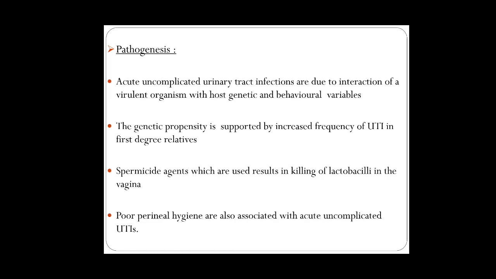Acute uncomplicated urinary tract infections are due to interaction of the virulent organism with host genetic and behavioral variables, and this is supported by increased frequency of UTI in first degree relatives. Spermicidal agents, as I said, will lead to killing of lactobacilli, which are normal flora of the vagina. Poor perineal hygiene is also associated with acute uncomplicated UTIs.